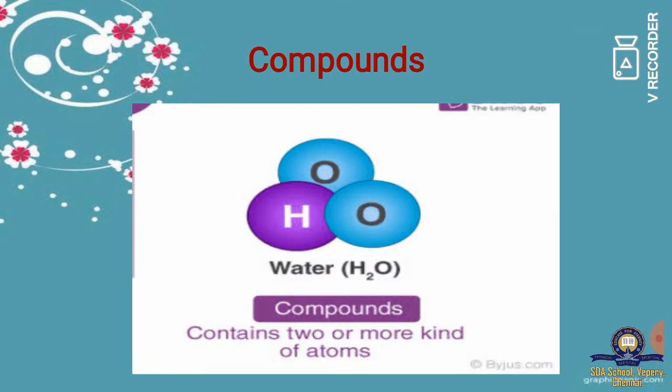So now you know what is element and how they are represented. They are represented by symbols. Next we are going to see compound. I have told you water is a compound because it is nothing but the combination of elements. And we can split this compound into simpler substance, whereas the element we cannot split into simpler substance, but we can split the compound into simpler substance.